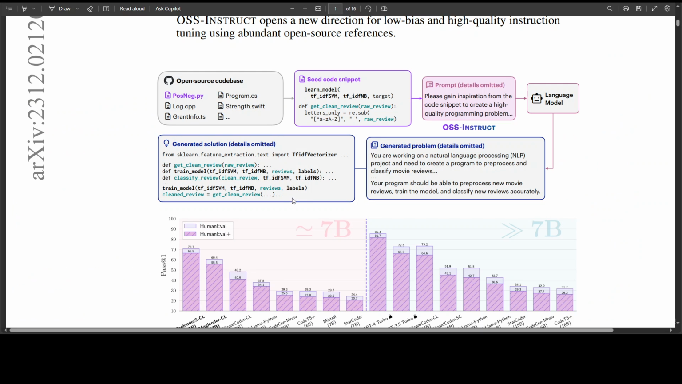But before I tell you about the results, just look at this example. What is happening is we have these open source code bases, and then we are sending a code snippet as an example with a prompt to the LLM. You can see that the prompt is instructing this LLM: please gain inspiration from the code snippet to create a high quality programming problem. And then there is a generated problem from this code snippet and this prompt, and then the LLM generates a solution which is very close to reality, but more importantly, it is of very high quality.